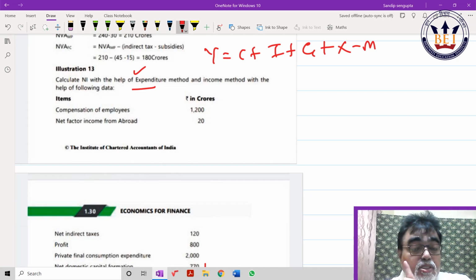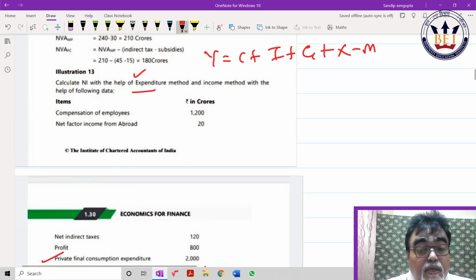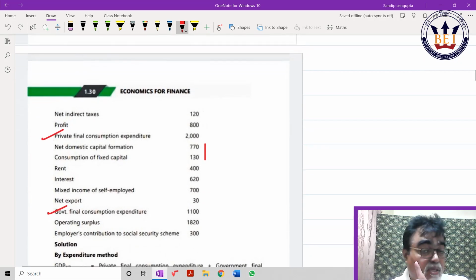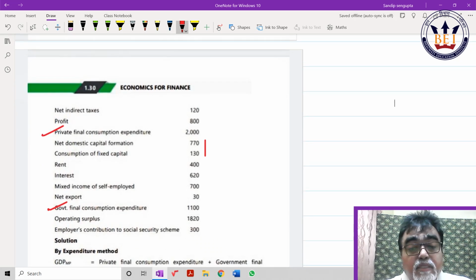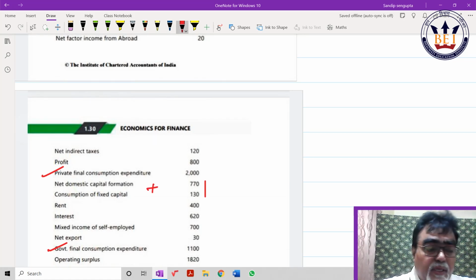I is typical here. I means investment. For those who don't know, it is the summation of net domestic capital formation plus depreciation. So I should be this plus this. Be careful. Only finding I is the main concept here. Then you put it over there. Correct? Things should easily come out.